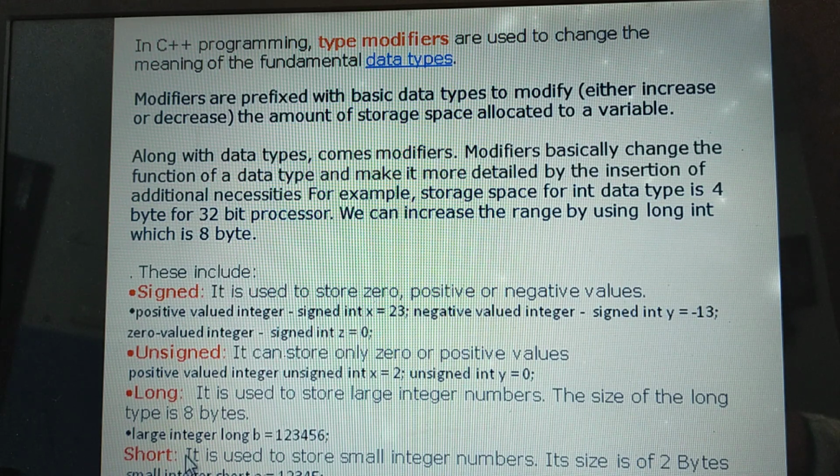Short is used to store small integer numbers. The size is 2 bytes. Give the modifier short along with the data type, for example short a = 1, 2, 3, 4, 5. Mainly, modifiers are used to increase or decrease the amount of storage space allocated to a variable.